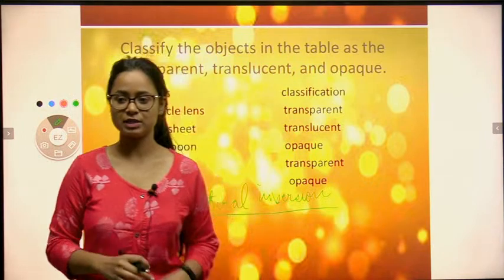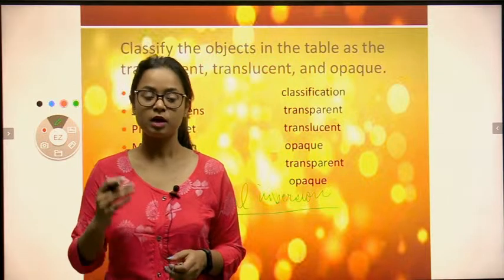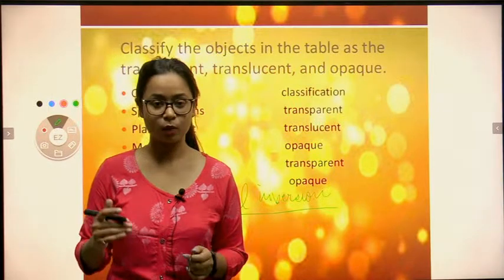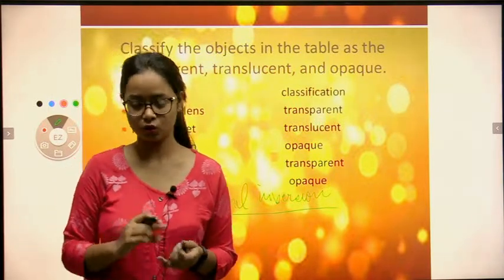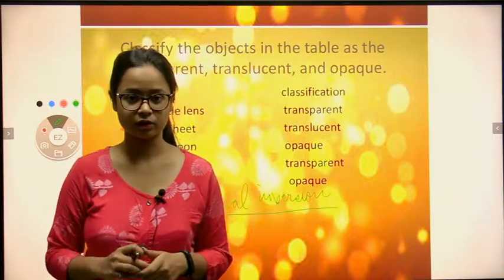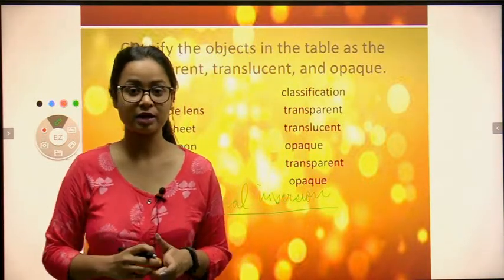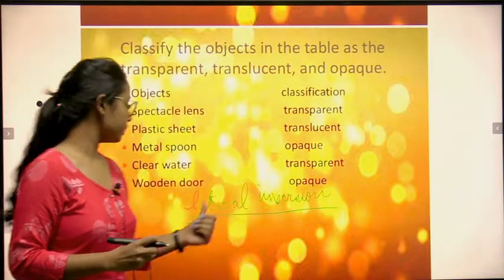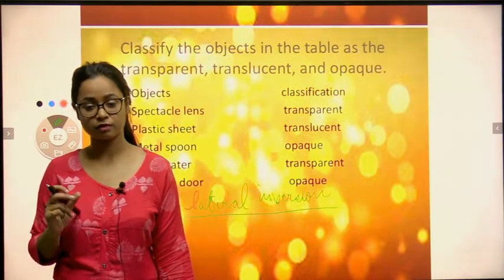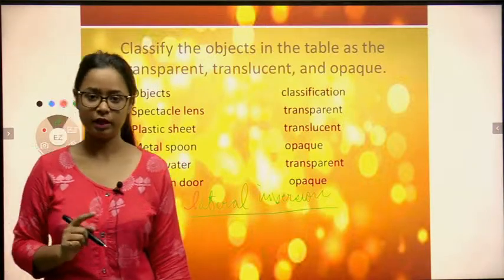Lateral inversion, for example, you are standing in front of a mirror. In a mirror you can see the exact thing, right? Exactly the way you are looking, you can see yourself on the mirror. There is no change in the shape and the size of the things, but there is a left right reversal, means things look reversed on the mirror, right? So that property is called lateral inversion. Clear, all of you? So the left right reversal of things on the mirror is called lateral inversion.